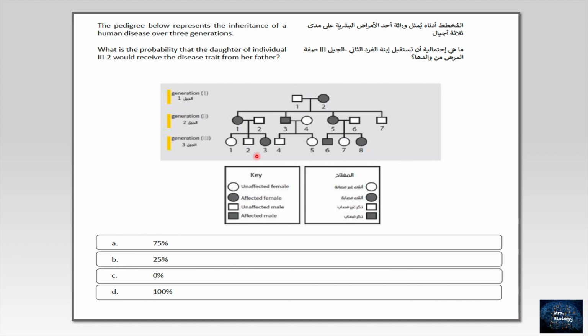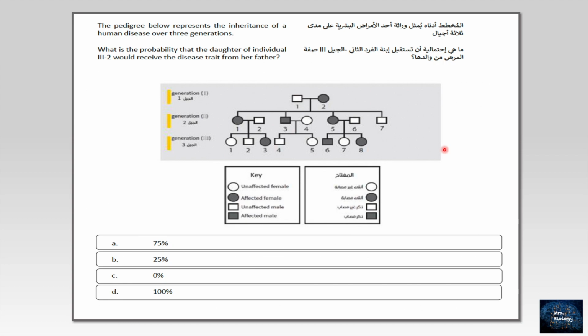In order to decide the right answer, first of all, I have to know, is it dominant or recessive? One of the main rules of pedigrees: if we did not skip any generation and there is at least one affected in each generation, that means it's a dominant disease. And as it's clear, yes, it's a dominant disease. What do you mean by dominant here?